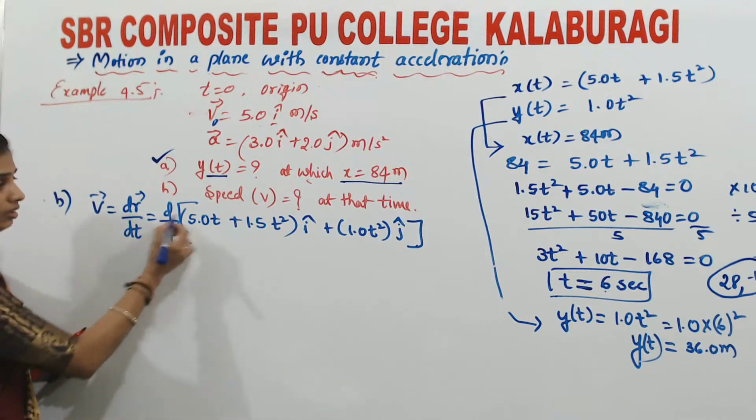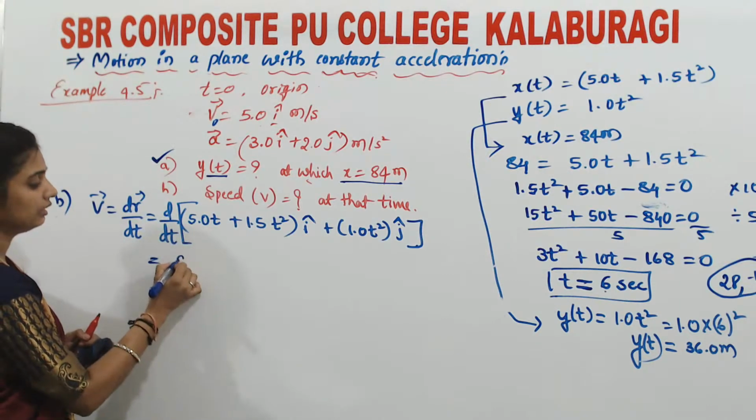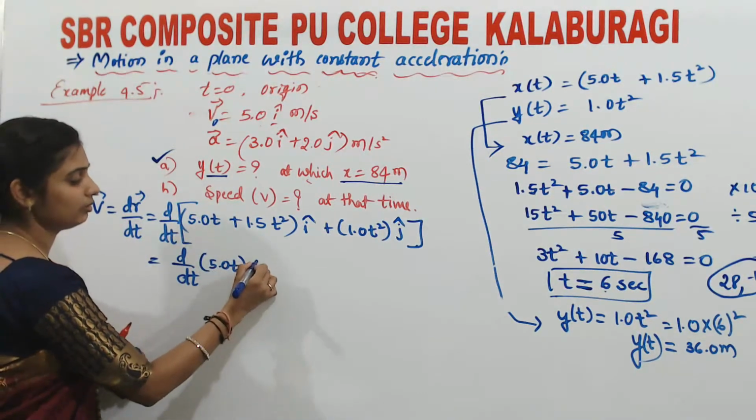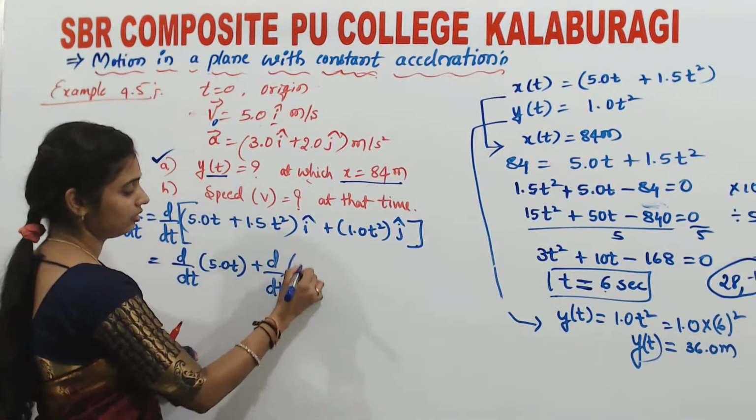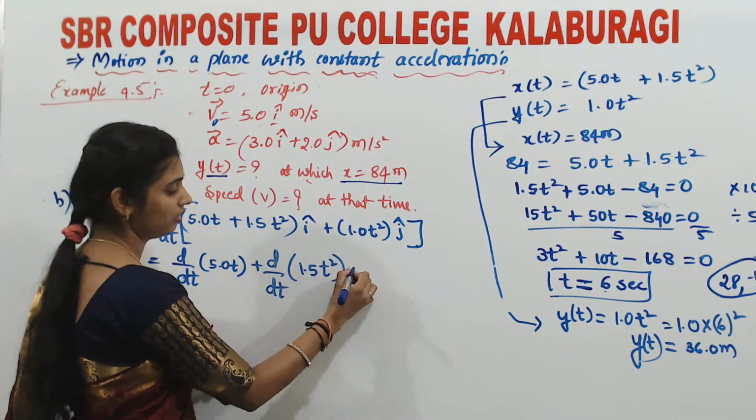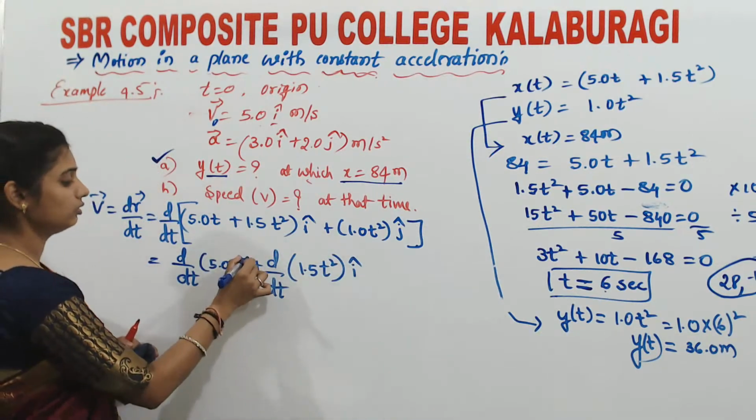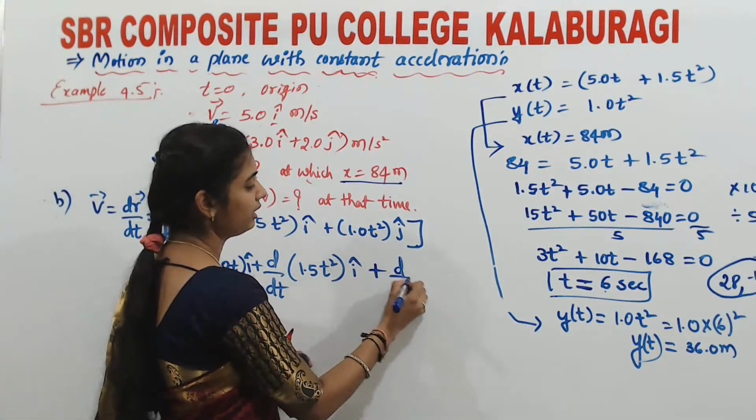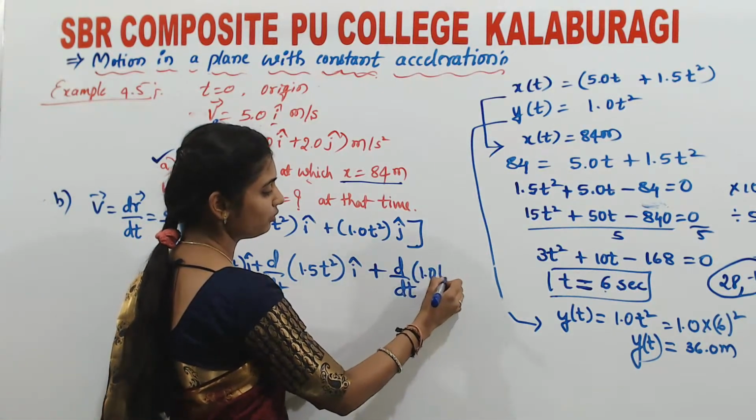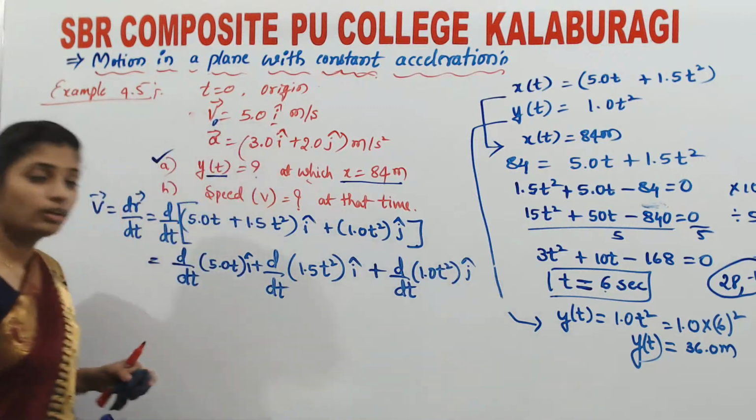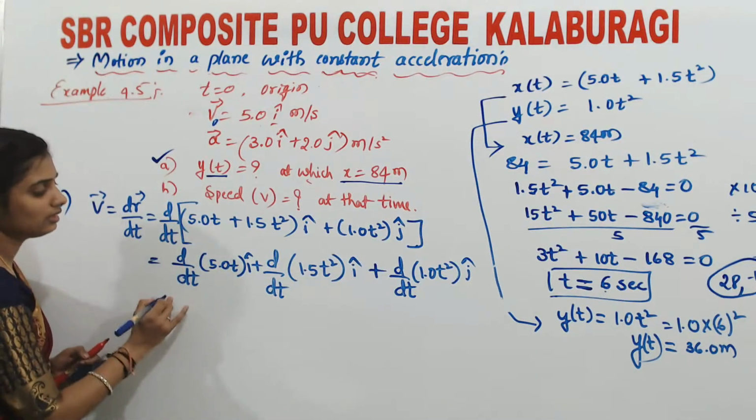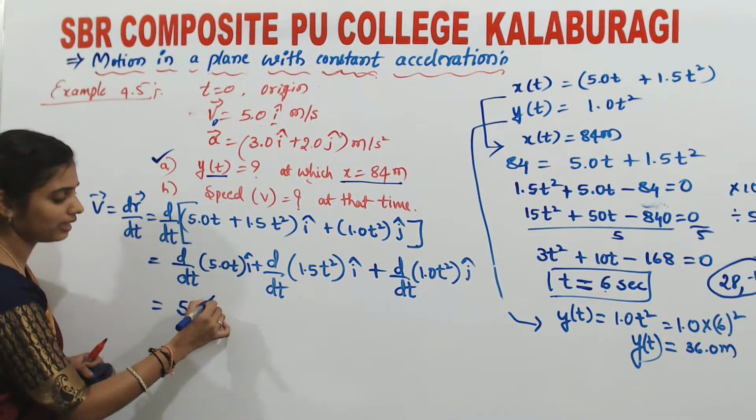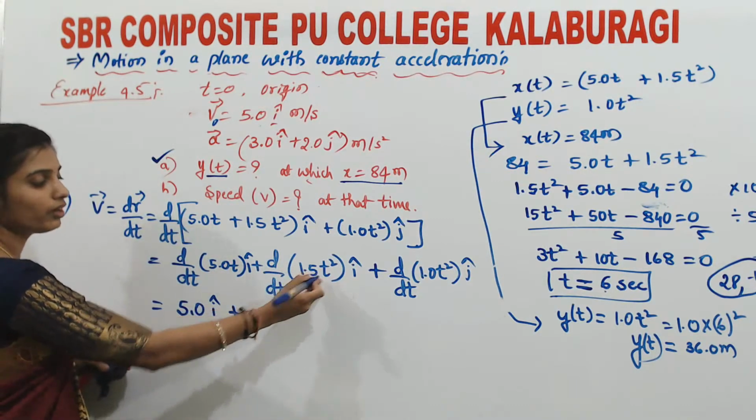So now, take separately d by dt of 5.0 t plus d by dt of 1.5 t square i cap, and plus d by dt of 1.0 t square j cap. Okay, so now look at this. What is the derivative of 5.0 t with respect to t? That is nothing but 5.0 as it is, i cap, plus the derivative of 1.5 t square.